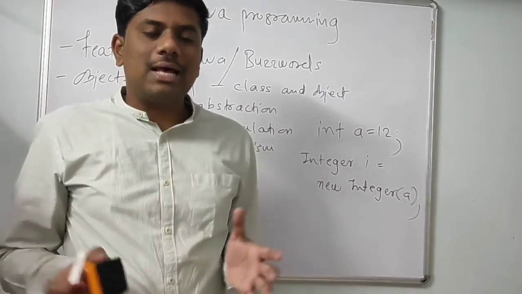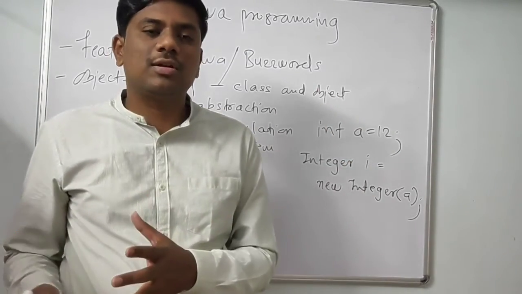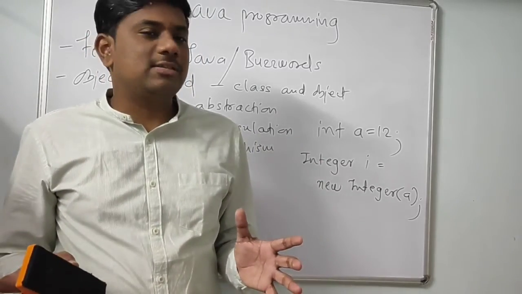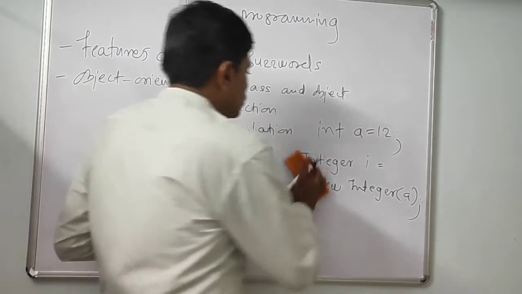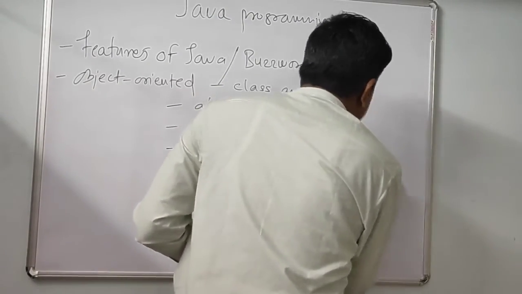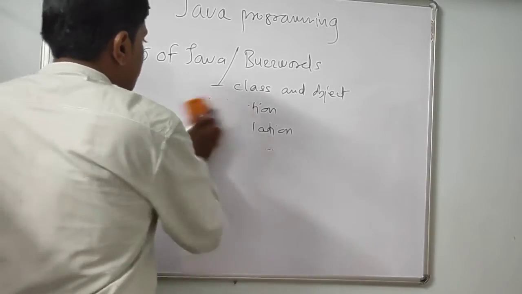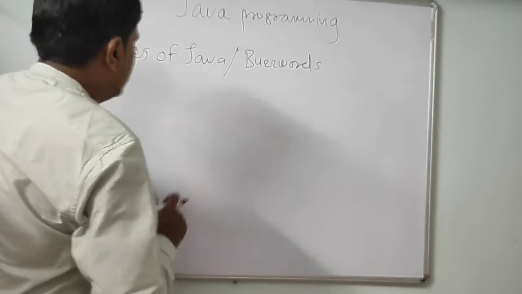That means your class will be treated as an object. Your entire file will be treated as an object. Methods are treated as objects. Packages are treated as objects. So everything in Java will be treated as an object. That is why Java is an object-oriented language.